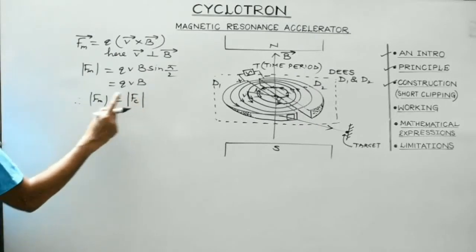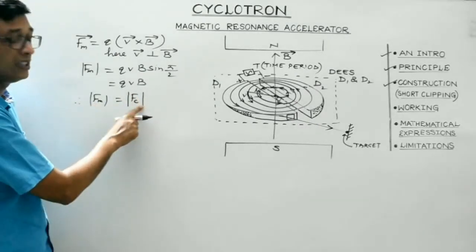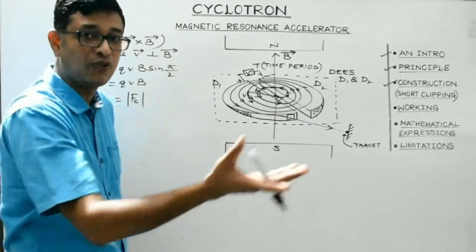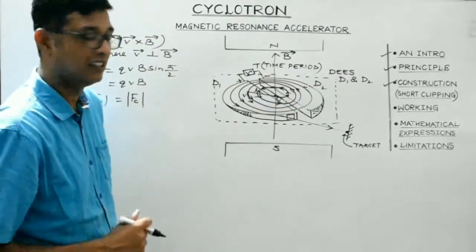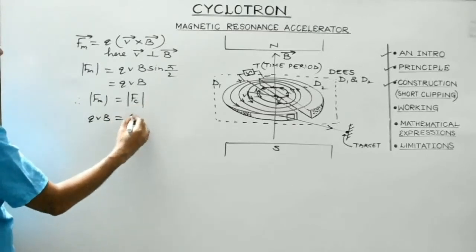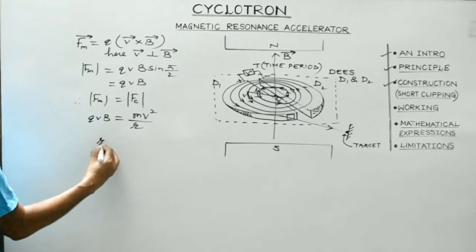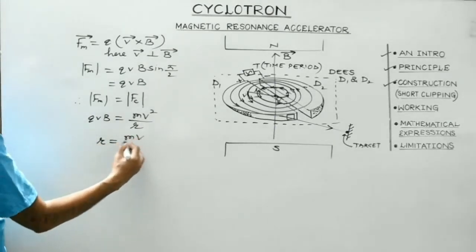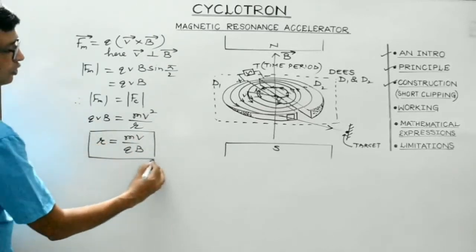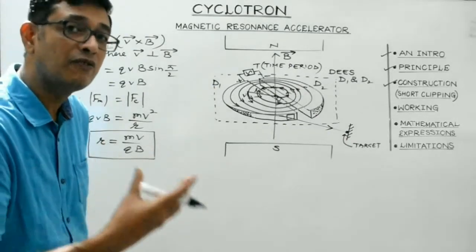That is, the magnetic force acting on the charged particle inside the chamber provides the necessary centripetal force to enable it to follow a semicircular path inside the D. So qvB is equal to the centripetal force, mv squared by r. The v's get cancelled, so r is equal to mv divided by qB.